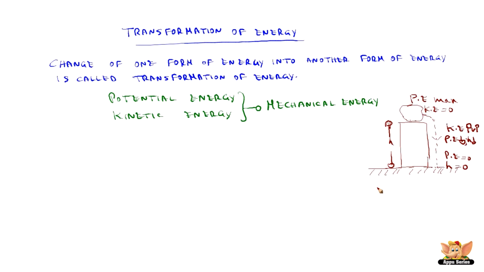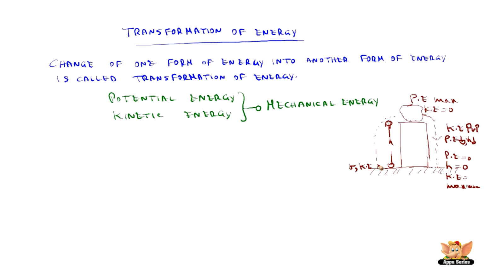Let us see the case where a stone is thrown up. So, when a stone is thrown up, when h is 0, the kinetic energy is maximum because it has acquired a maximum velocity, and potential energy is 0. So, in this case, kinetic energy is maximum. So, here, when you are throwing the stone up, what happens? It is going with a certain velocity and kinetic energy.